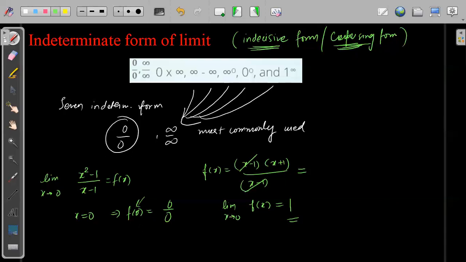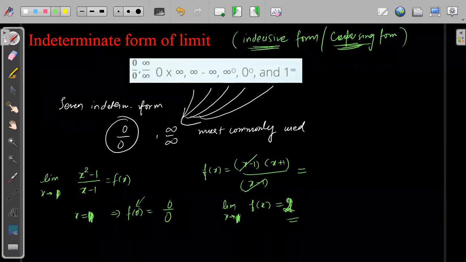Sorry, this is 1. X is equal to 1. For x equal to 1, this is 1 by 1, 0 by 0. Okay, so this is x at x equal to 1. When we are substituting x equal to 1, we thought that the function will be 0 by 0. But when we actually calculated the limit at x equal to 1, we got it equal to 2.